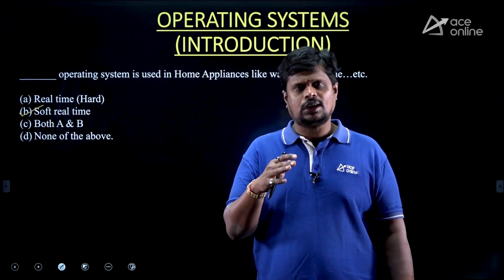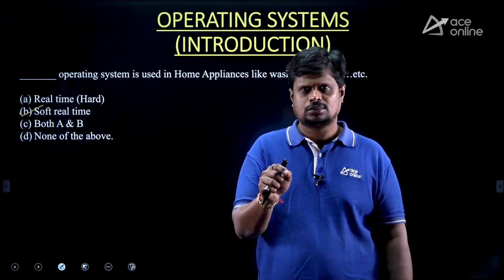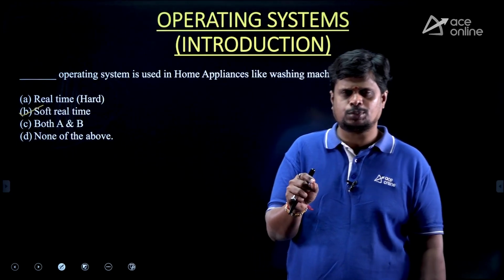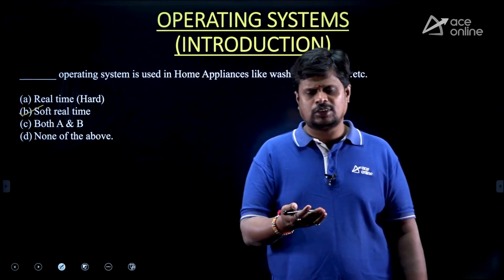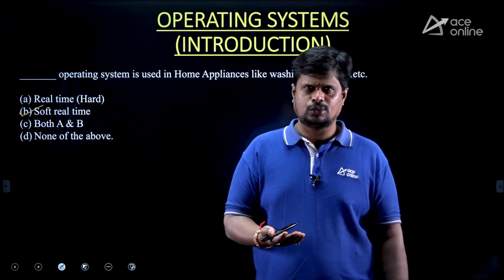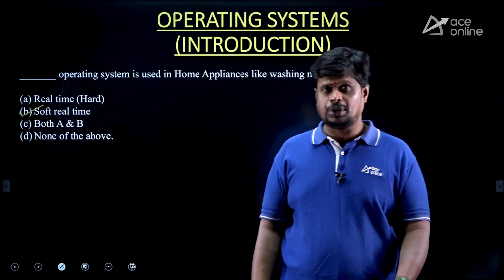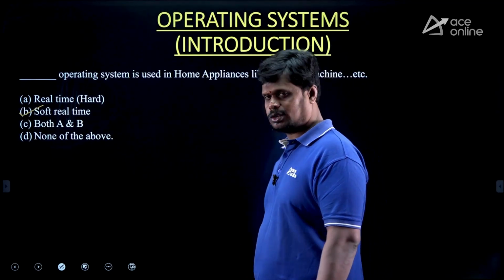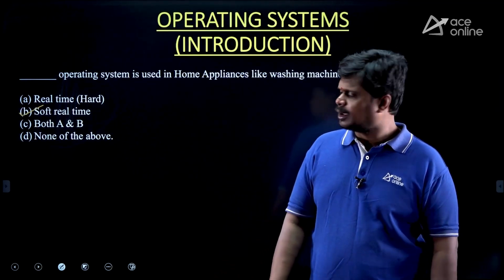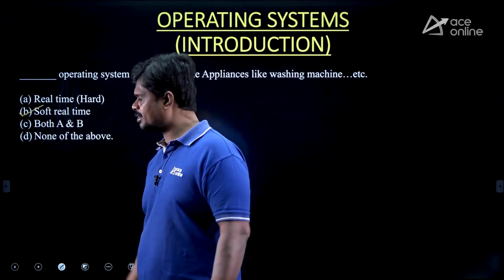In a washing machine, I can make changes with respect to rinse or wash or some other activity. Yes or no? So that is why it is option B. We are using a soft real-time system in our washing machine. I hope everybody is clear with this question. Option B is the answer.